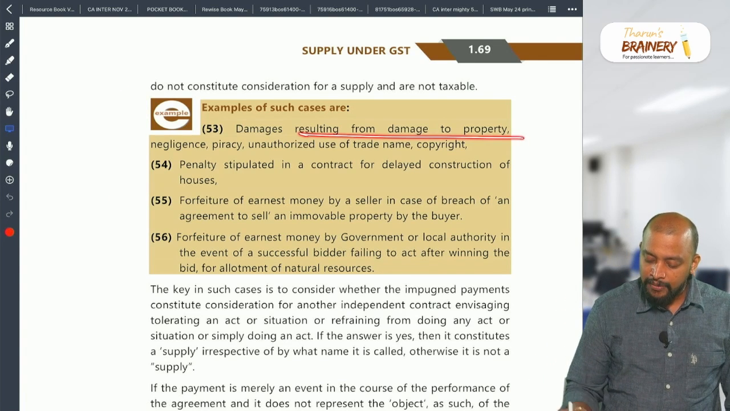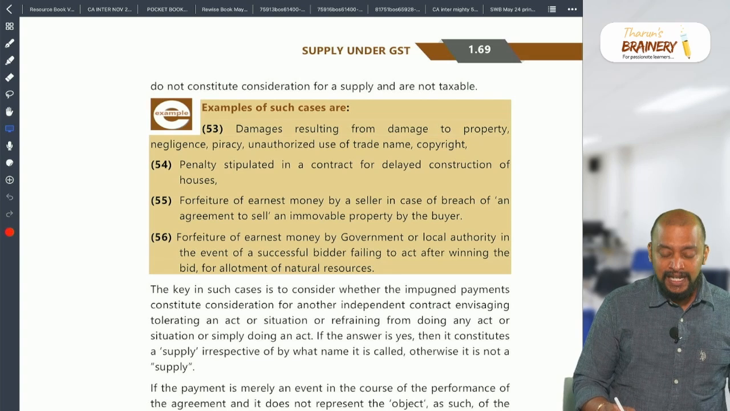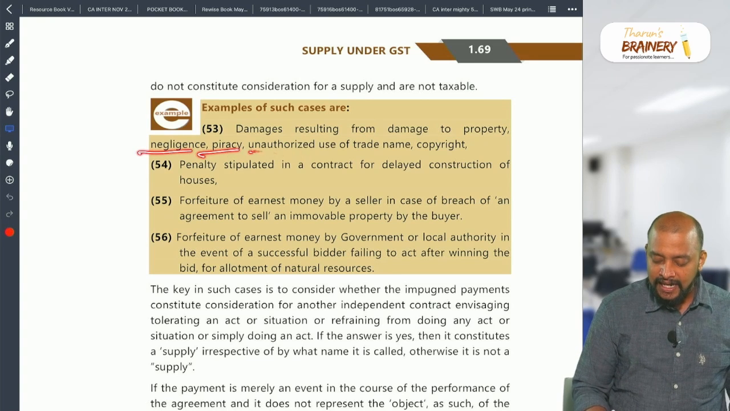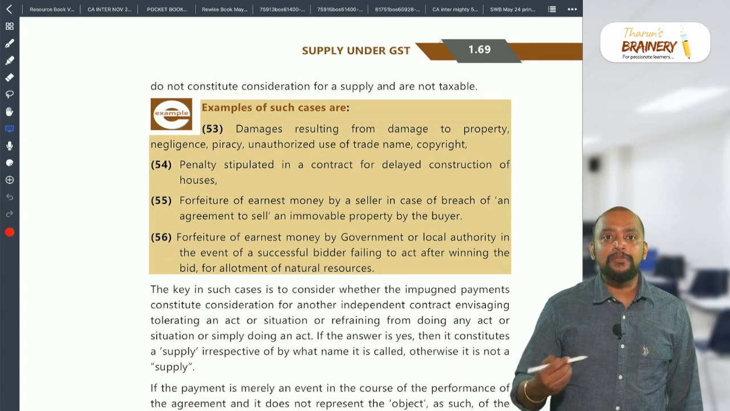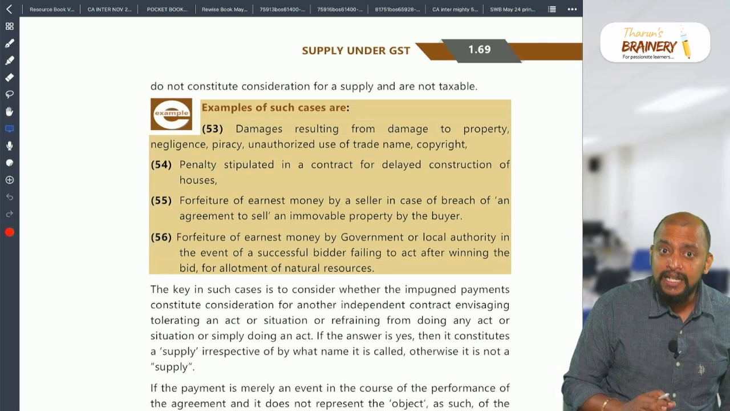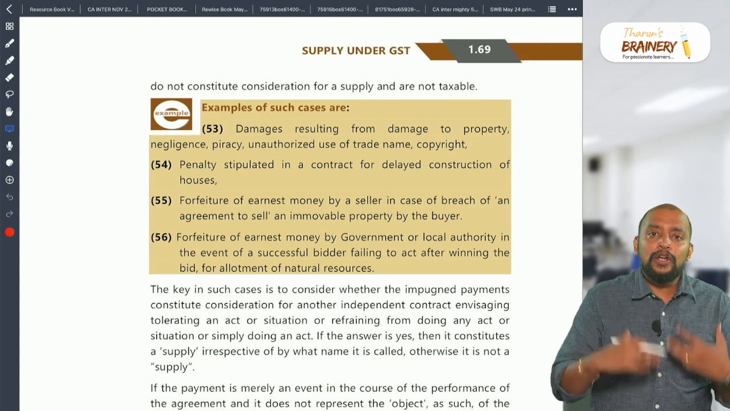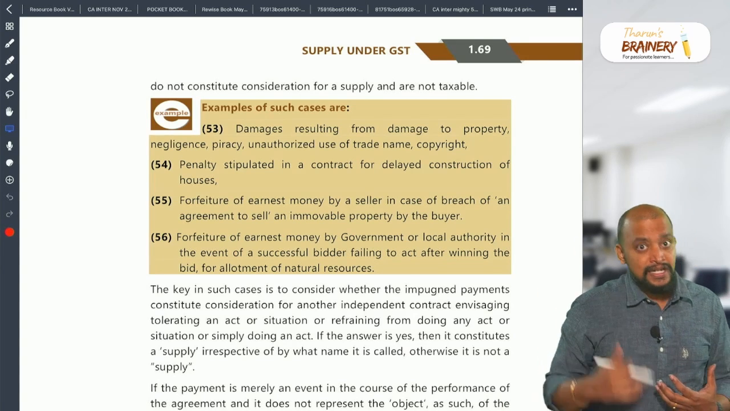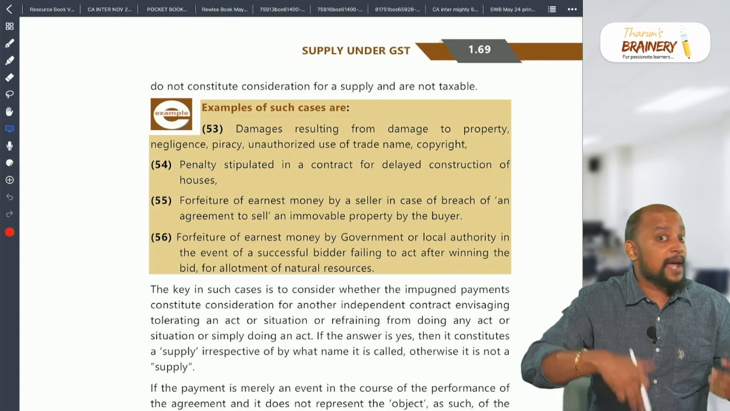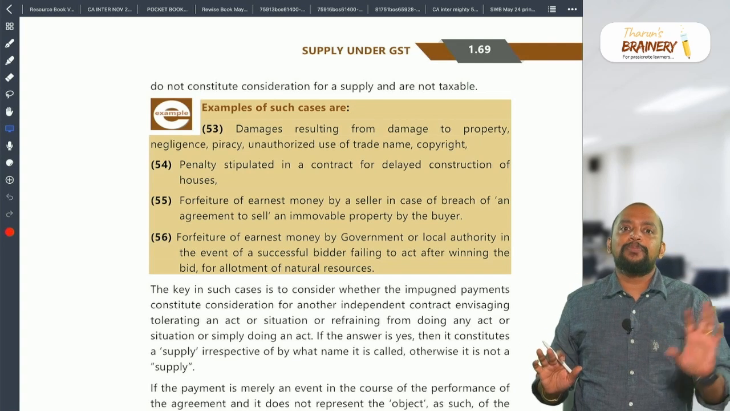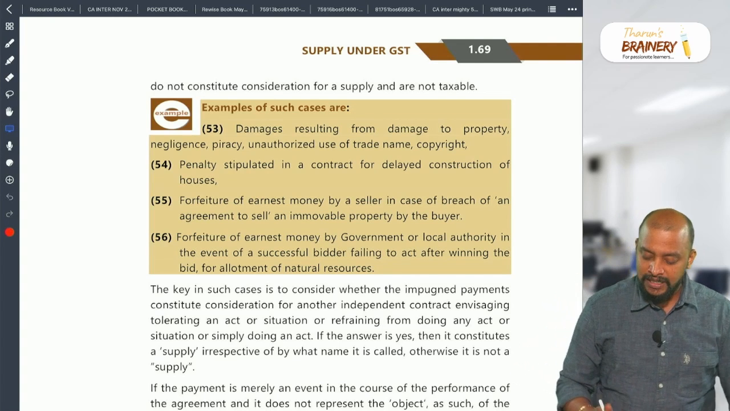Damages resulting from damage to property, negligence, piracy, unauthorized use of trade name or copyright. Definitely there is a loss. As there is a loss, you are compensating that loss. As you are compensating that loss, or I am penalizing you, this will not be treated as consideration and it will not be taxable.